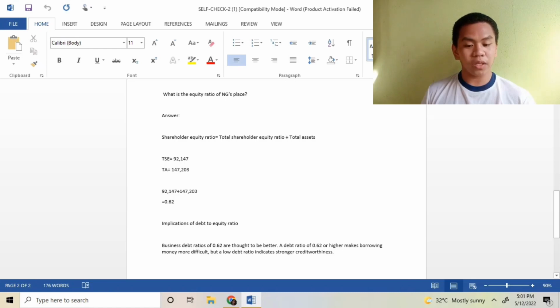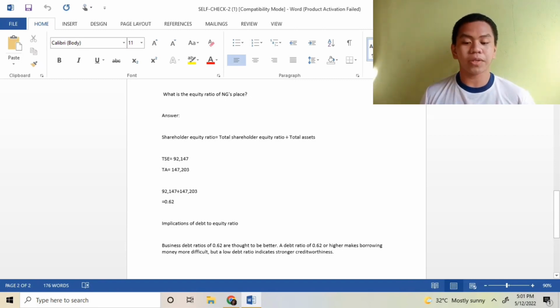So the equity ratio of NG's Place: shareholder equity ratio equals total shareholder equity divided by total assets. The total shareholder equity is 92,147 pesos and total assets is 147,203 pesos. So 92,147 pesos divided by 147,203 pesos is equal to